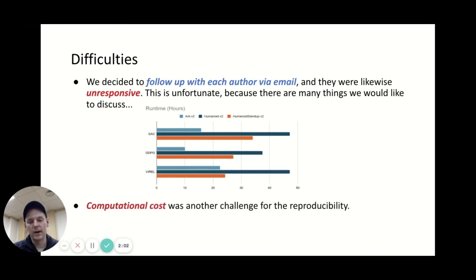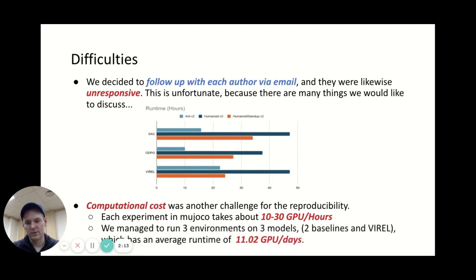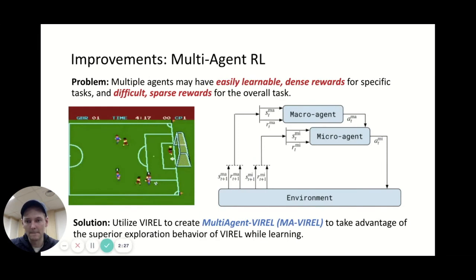Another problem we ran into was computational cost for reproducing the experiments. Each experiment in MuJoCo takes about 10 to 30 GPU hours, and we managed to run 3 environments on 3 models. That's 2 baselines plus VIREL, and that took an average of 11.02 GPU days, which is about all we could handle in the time frame between the presentations.